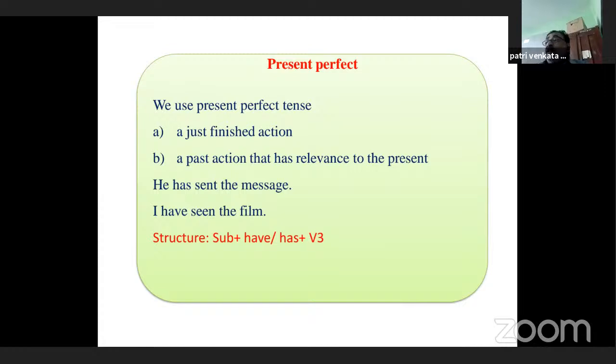So third person singular takes has, and the remaining persons, either singular or plural, take have. So the structure of present perfect is subject plus have or has plus past participle form of the verb. That is V3. V3 means past participle form of the verb.